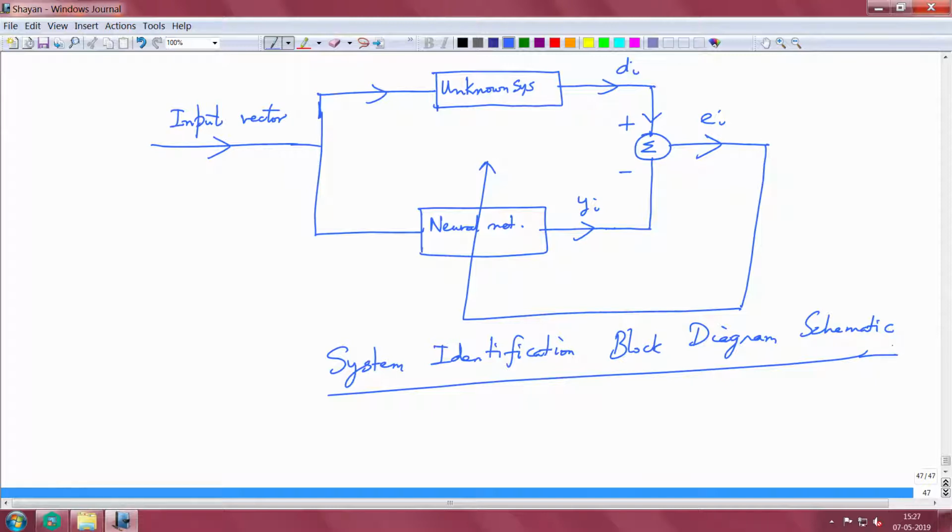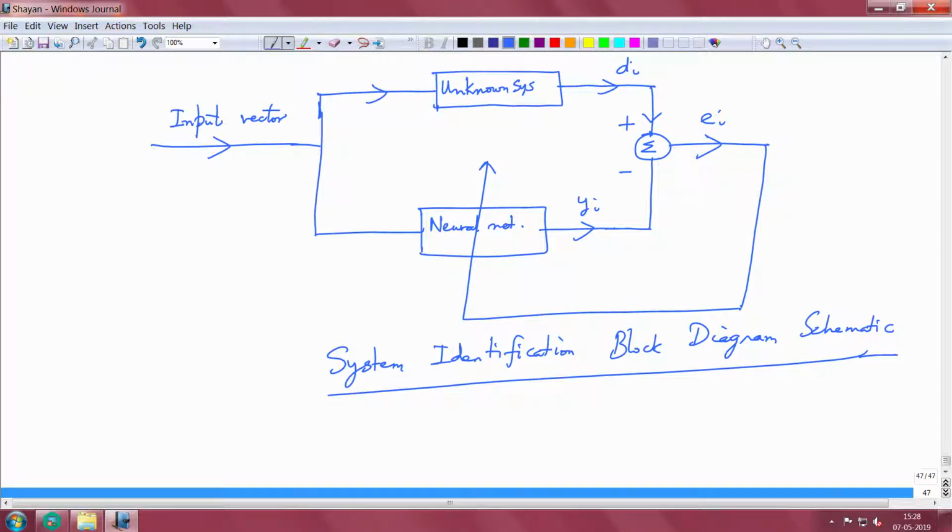Okay. So, this is a block diagram schematic of a system identification task. We have an input vector that is fed into an unknown system. We do not know how the system is, a nonlinear system. It gives us a desired response d sub i, and then we feed this input vector also to a neural network. This gives us a response y sub i. We take the difference between d sub i and y sub i, that gives us the error signal, and a function of this error signal through the objective function is what drives the adaptation of this network.